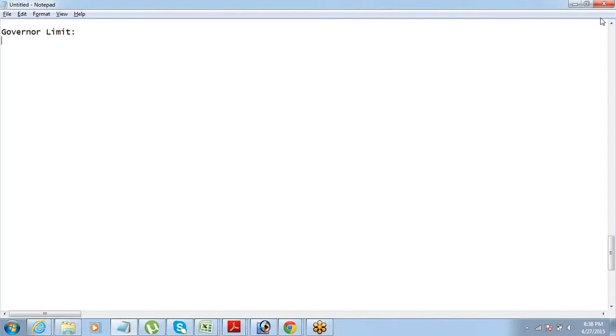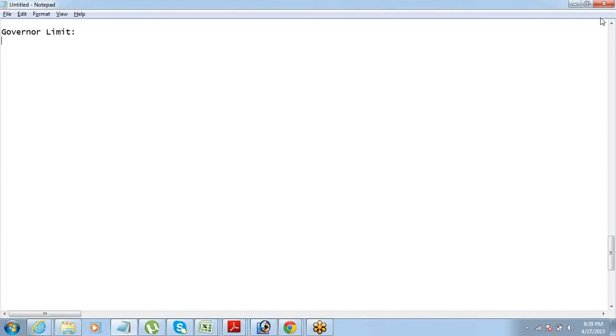a very simple concept where Salesforce puts a limit on everything. Whatever can be done within Salesforce has a limit, right? And which should be there, right? So declarative, non-declarative, whatever you can do with programming, without programming, everything has a limit, right? How many records you can save, what is your data storage, how many emails you can send in a day, everything has a limit, okay?